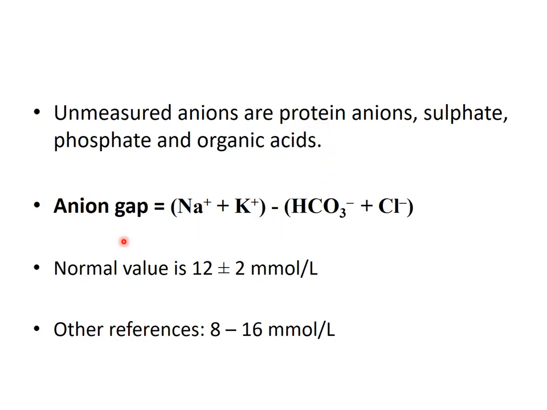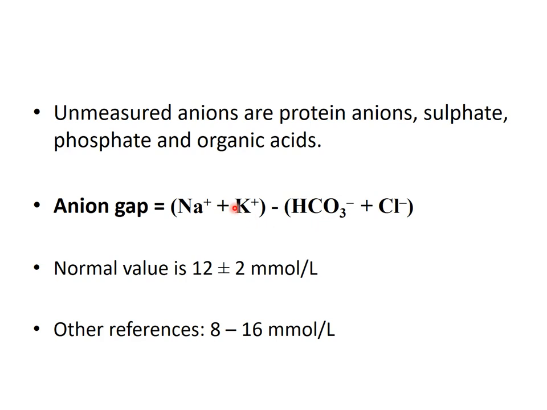How is the anion gap calculated? It is calculated by the sum of measured cations, sodium and potassium, which constitute only 95% of total cations, subtracted by the sum of bicarbonate and chloride, which constitute only 86% of total anions.